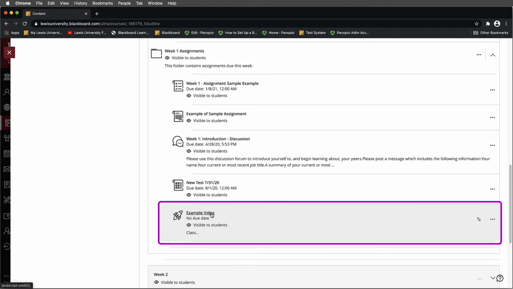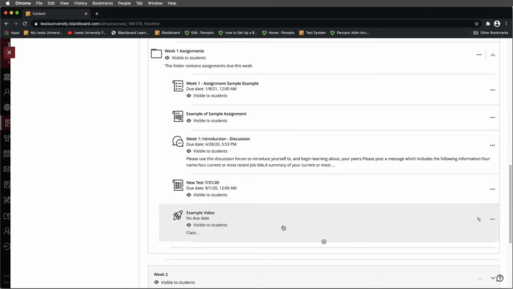Now, I should have renamed this to quiz, all right? But we haven't assigned any points for this quiz. All we've done is integrate it. To actually set up the points for this, you come over to the right-hand side where you see the 3 dots or the ellipses, and we select Edit on this.